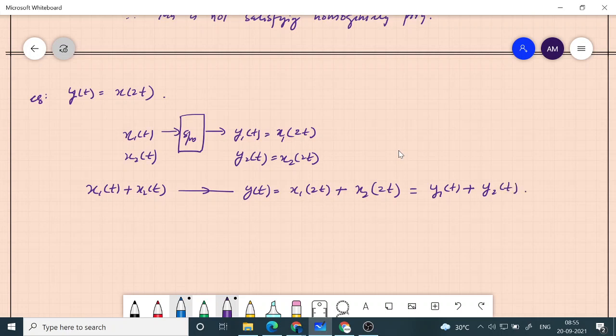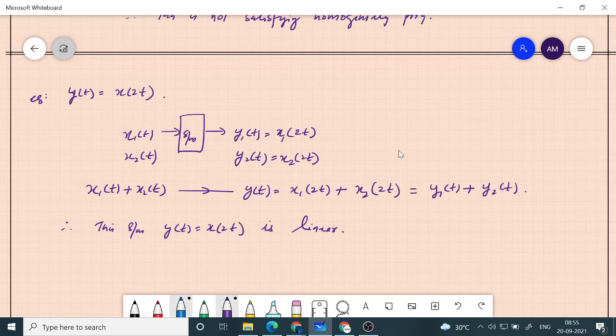So this is not only satisfying homogeneity, it is satisfying superposition also. Therefore this system y of t is equal to x of 2t is linear.